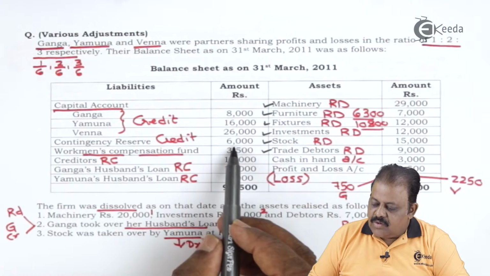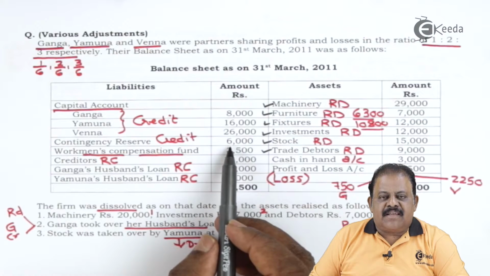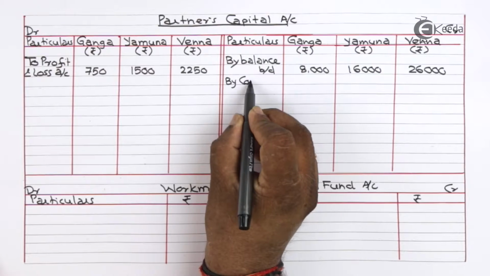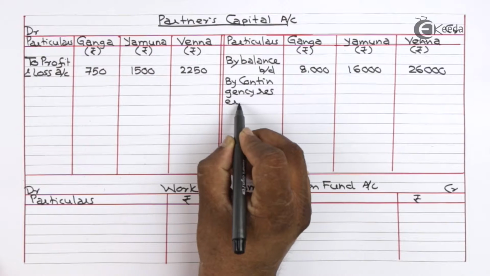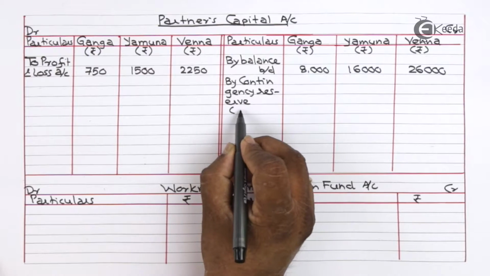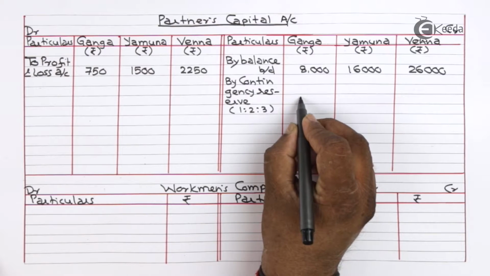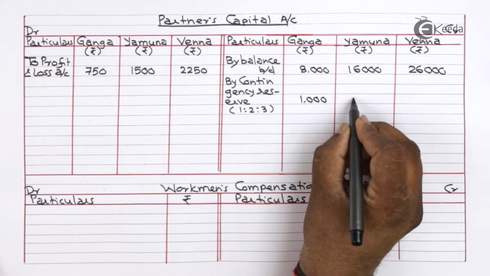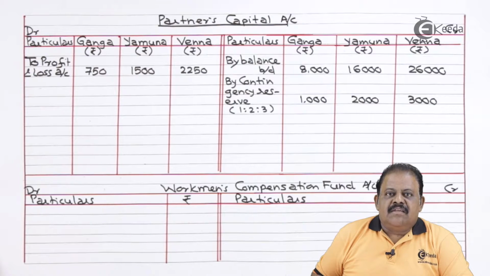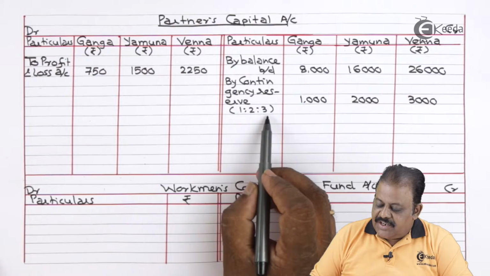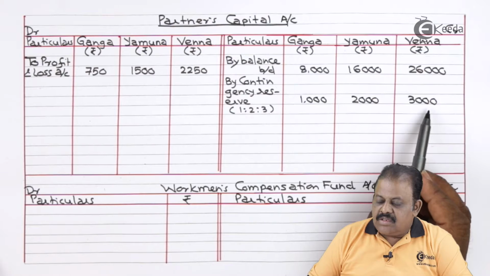Contingency reserve 6,000. This will be transferred to partners capital account credit side. Contingency reserve is divided in profit sharing ratio 1:2:3, that is 1,000, 2,000, 3,000.